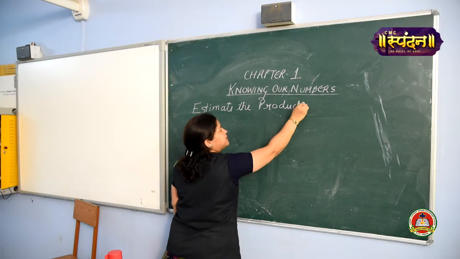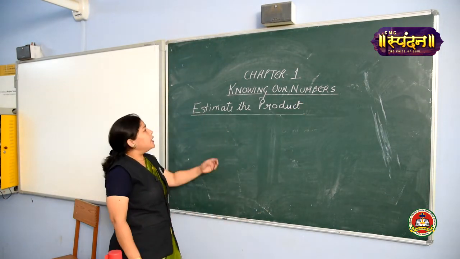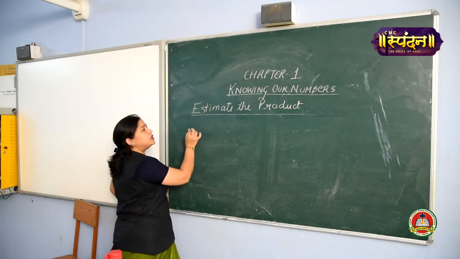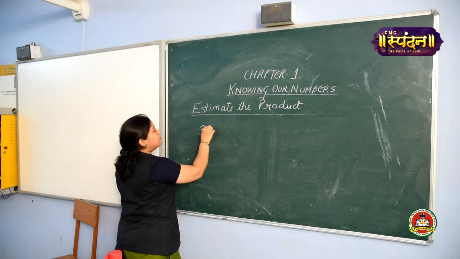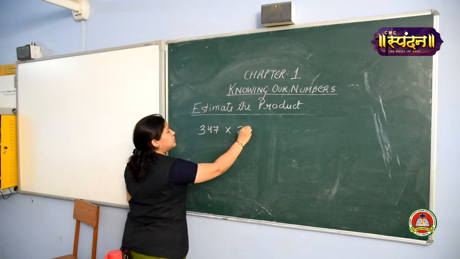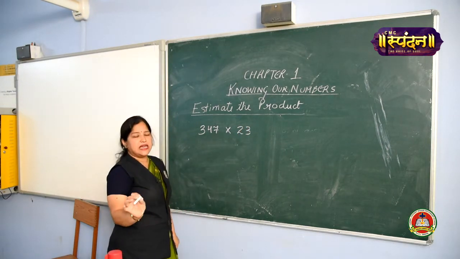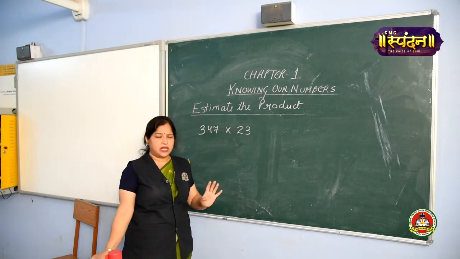Yes, when you multiply the numbers, the answer of the multiplication is called product. Now we are going to find out the product of two numbers like 347 multiplied with 23. Now we don't have any cases in this way that the number of digits should be same or should be different. It can be anything, girls.